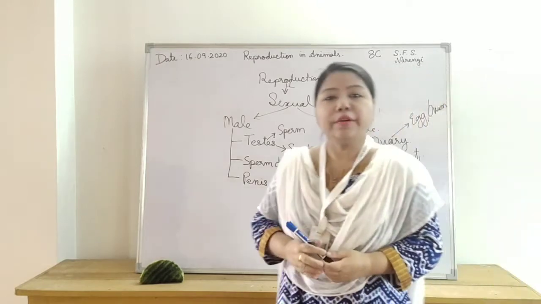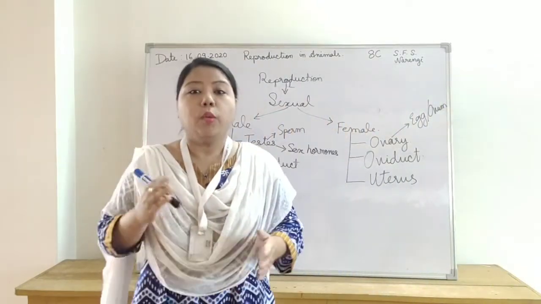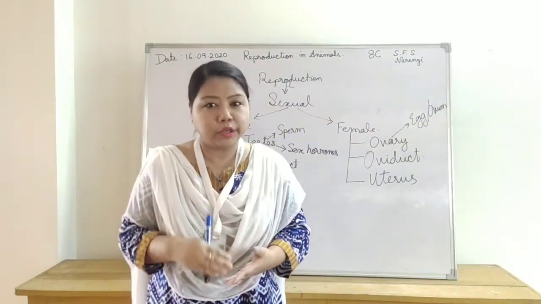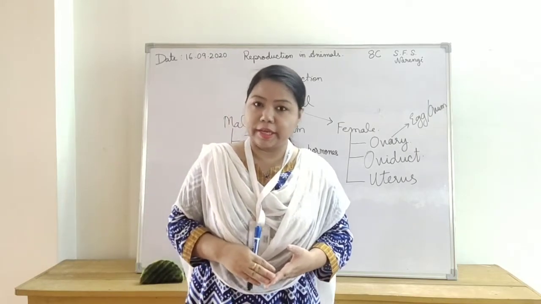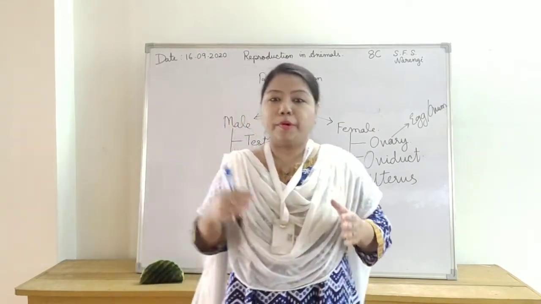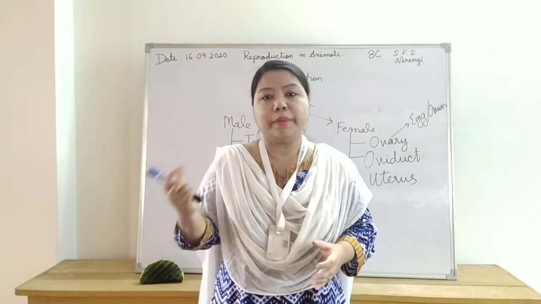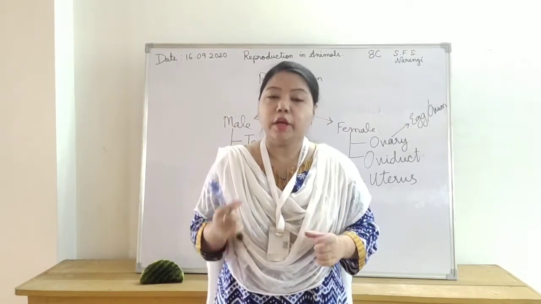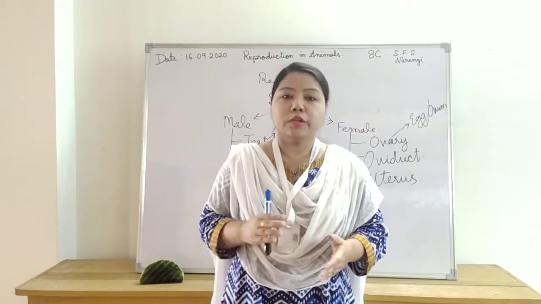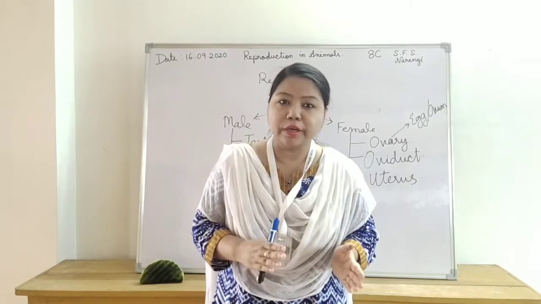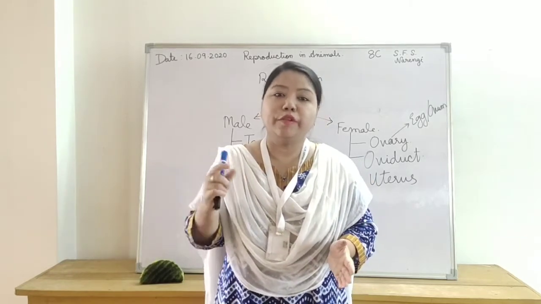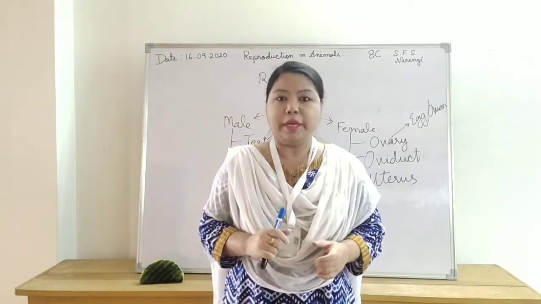Now, after the release of the gametes, what happens? Sexual reproduction is a process in which the male gamete and the female gamete fuse with each other. So sexual reproduction begins with the fusion of the male and the female gamete.